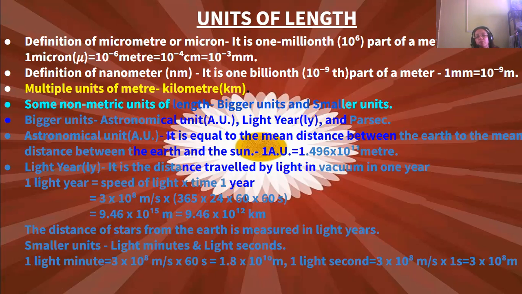Okay, the smaller units than the light year are light minutes and light seconds. So 1 light minute is equal to 3 into 10 to the power 8 meters per second into 60 seconds. That is equal to 1.8 into 10 to the power 10 meters. And 1 light second is 3 into 10 to the power 8 meters per second into 1 second. That is 3 into 10 to the power 8 meters. Okay.